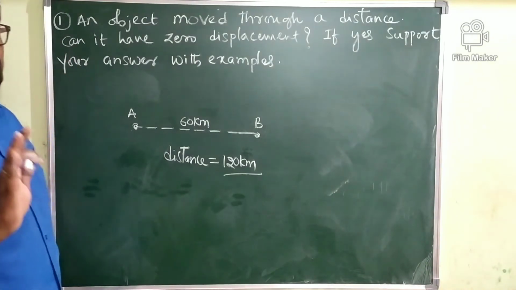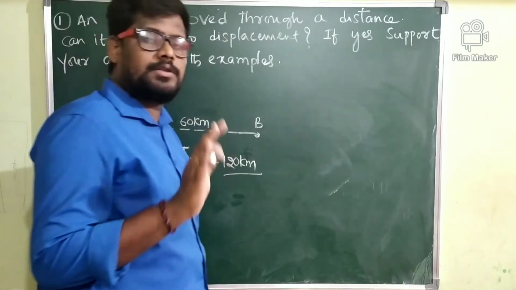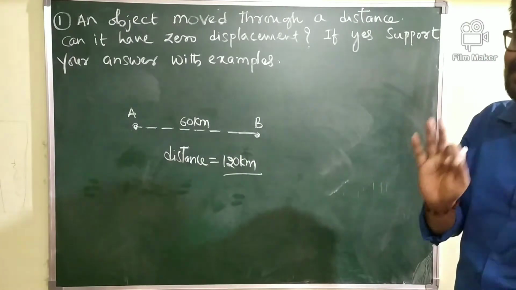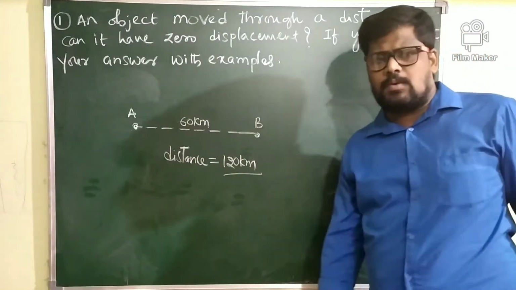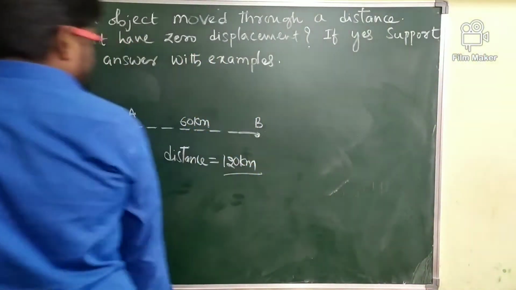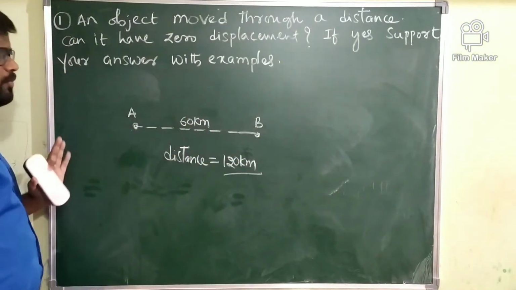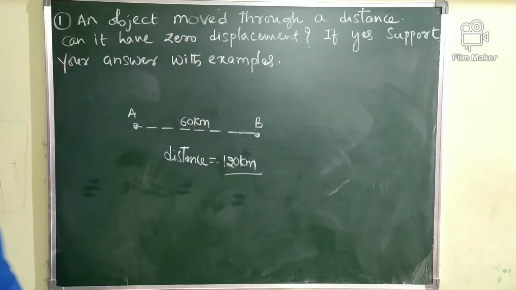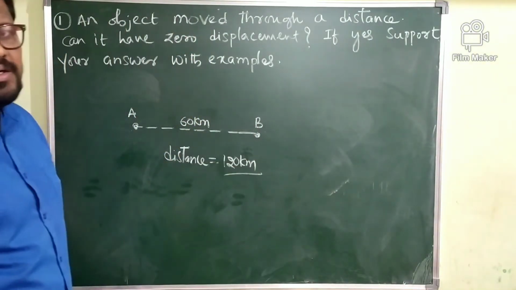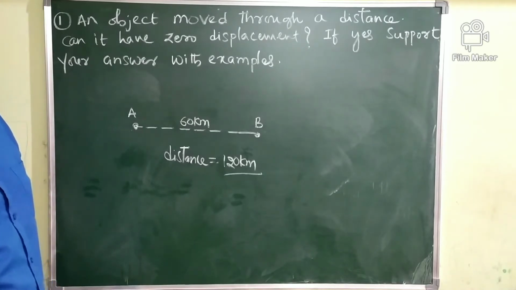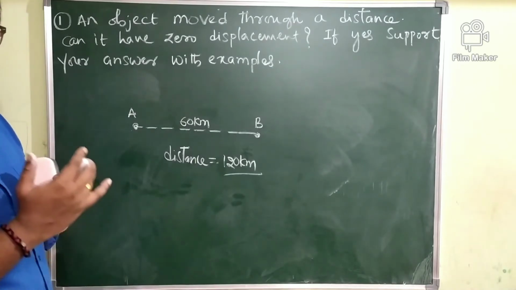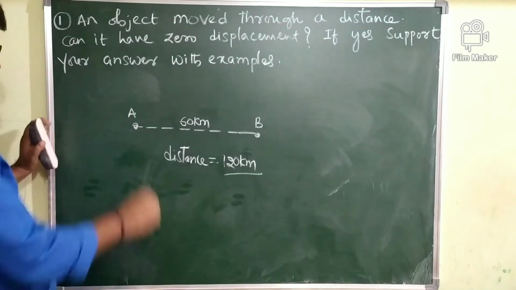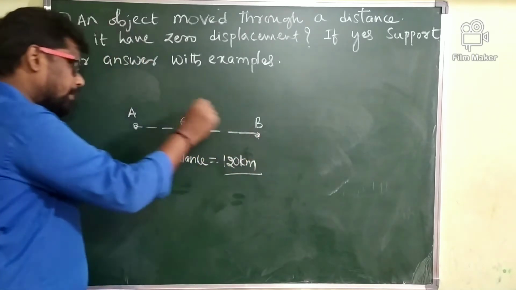Why is the distance traveled by the body 120 kilometer here? You know very well, distance is the total path covered by the body during its motion, irrespective of its direction. The total path covered is A to B 60 kilometer, B to A 60 kilometer, so 120 kilometer. But what is displacement? The shortest distance between the initial point and the final point is called displacement. A to B, then B to A.